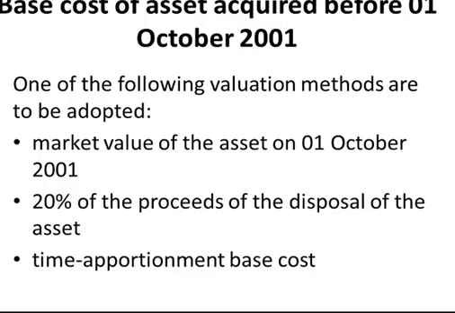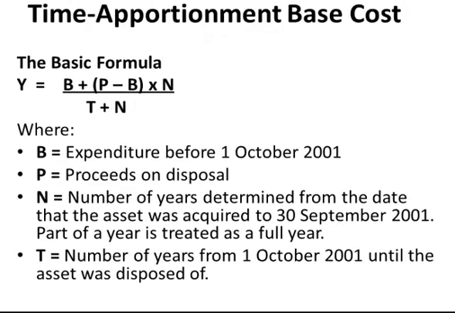The second is 20% of the proceeds of the disposal of the asset. That is a little bit stupid, because if you dispose of an asset for 100 Rand, they're telling you that you must use a formula where your base cost is 20 Rand of the 100 Rand, and your capital gain will therefore be 80 Rand. And then the last one is the time apportionment base cost method, which we will deal with now.